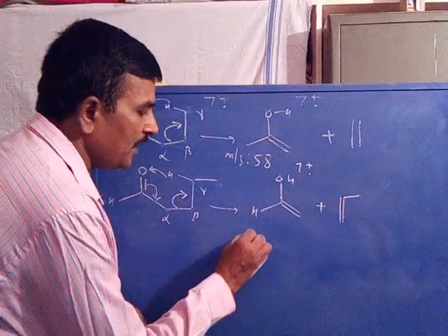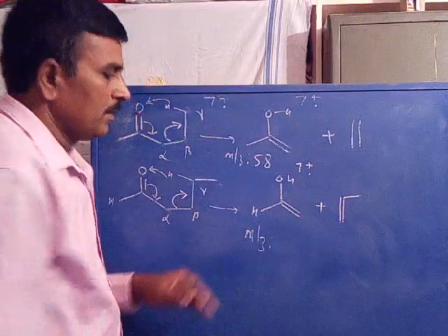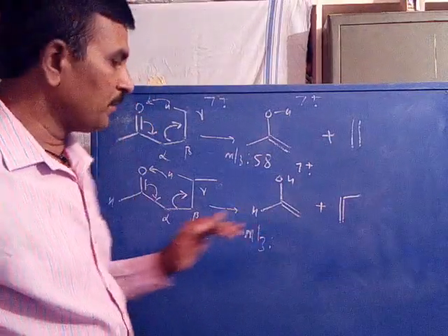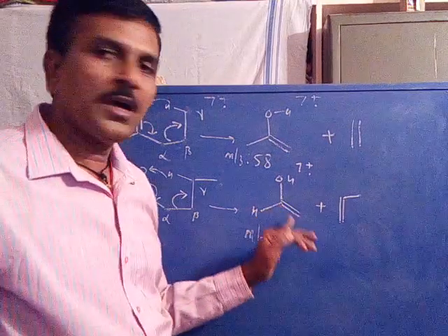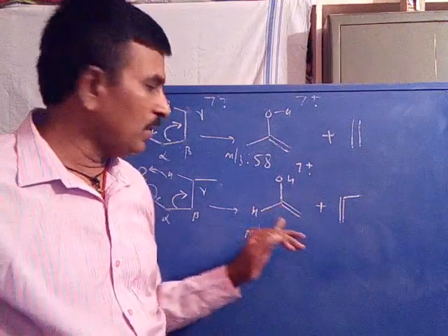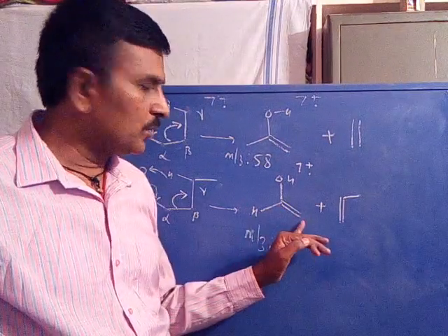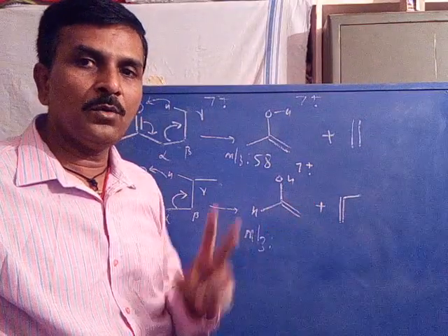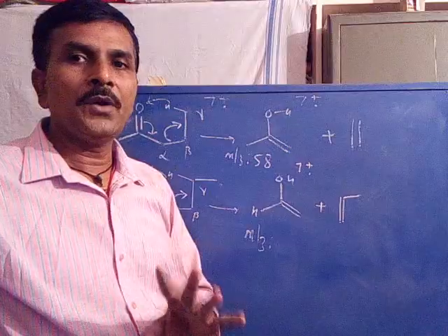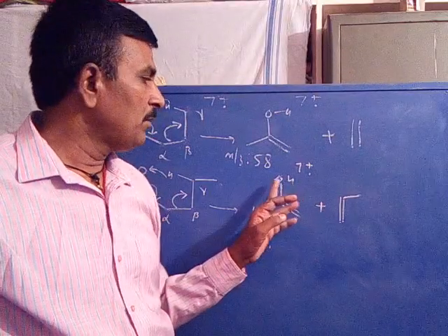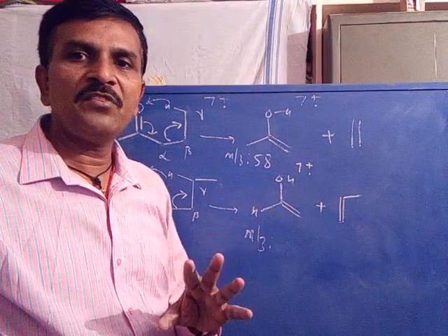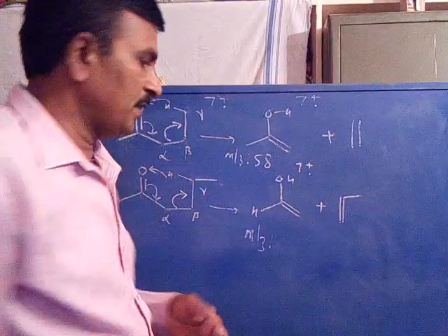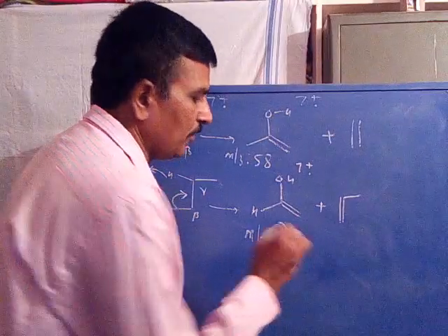Now the m/z value of the McLafferty ion formed from the aldehyde has 2 carbons only. So 24, 1 hydrogen, 2 hydrogens, here 1 hydrogen, total 4 hydrogens: 2 carbons, 4 hydrogens. 24 plus 4 is 28, plus 16 for oxygen, 44.